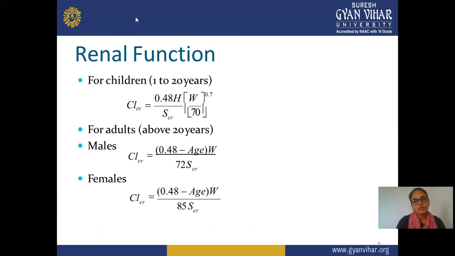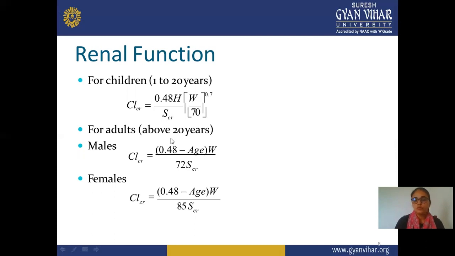And for children, there is one formula for children who are 1 to 20 years old, and in this, clearance is equal to 0.48 H divided by S clearance, and in brackets W divided by 70.07.